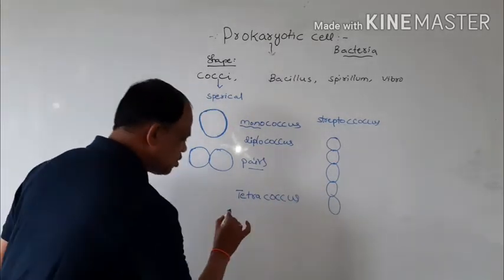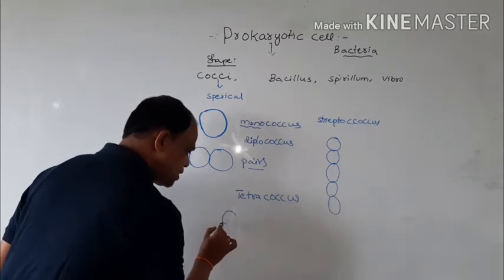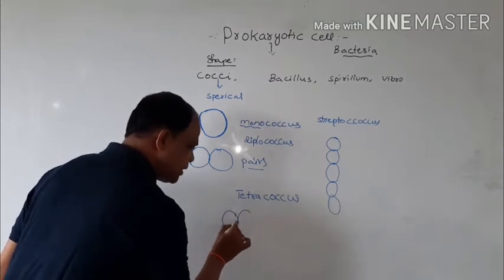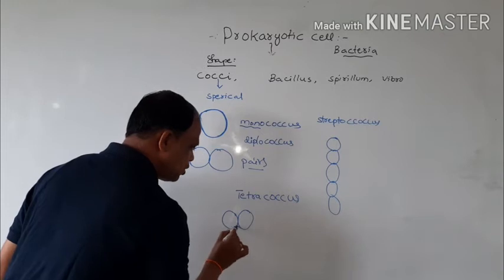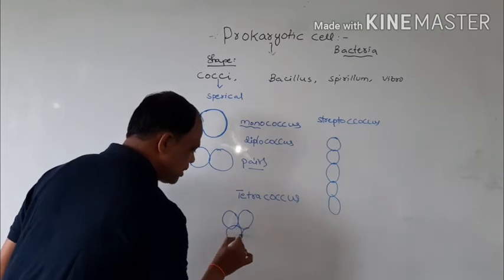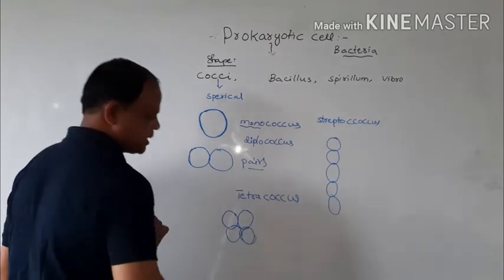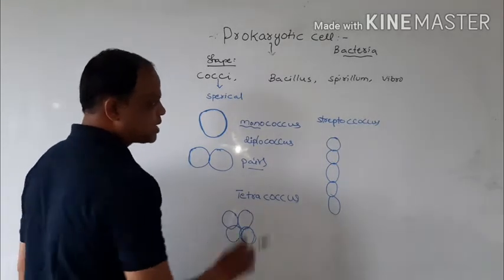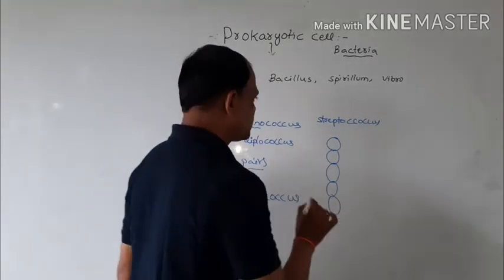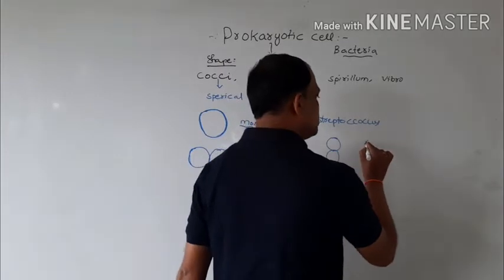The next one is Tetracoccus. Tetra means 4, so four spherical bacteria are present together. This is called Tetracoccus. The next one is Staphylococcus.